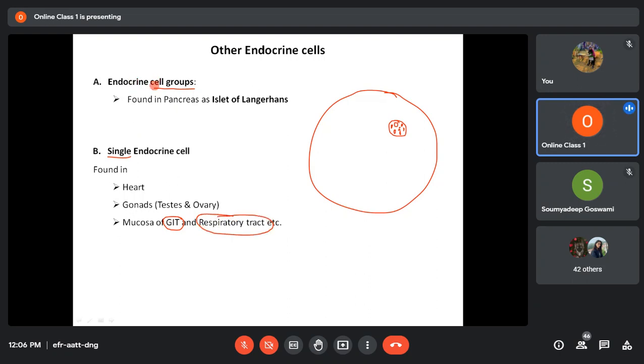So try to remember, endocrine cells may come together to form one gland or one organ, or they may become a part of one organ. When they become a part of one organ, these cells may be in groups or distributed singly. Group arrangement is found in the islet of Langerhans of the pancreas, whereas single arrangement is found in the mucosa of the gastrointestinal tract and respiratory tract, and also in the heart and gonad. Okay, thank you. That is all for today's class.